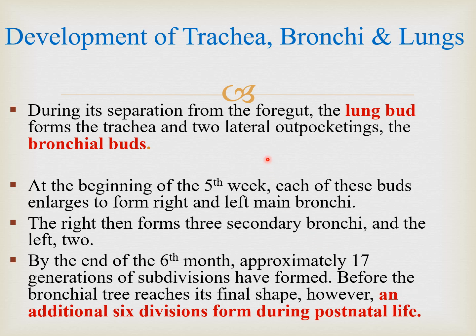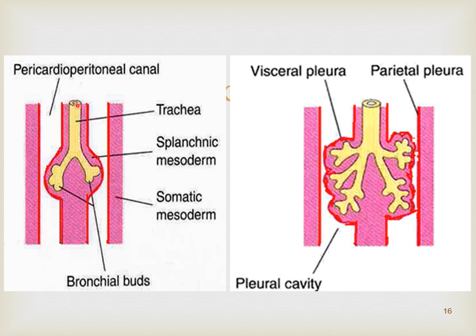So lung buds appear in the fourth week and divide into two bronchial buds. These two bronchial buds will start to develop and enlarge and become right and left bronchi, and then the right and left bronchi divide into secondary bronchi, and then the secondary bronchi give 17 generations of branches, and after birth, in postnatal life, 6 more divisions of these branches take place. Here we can see the trachea and the bronchial buds.